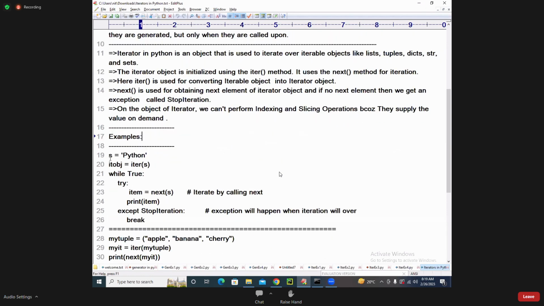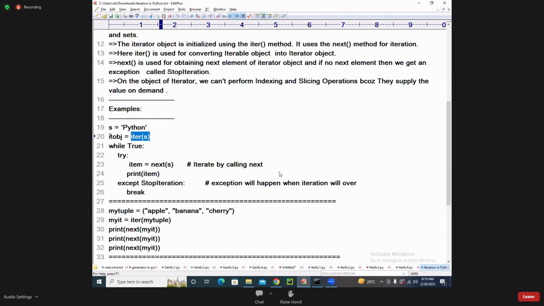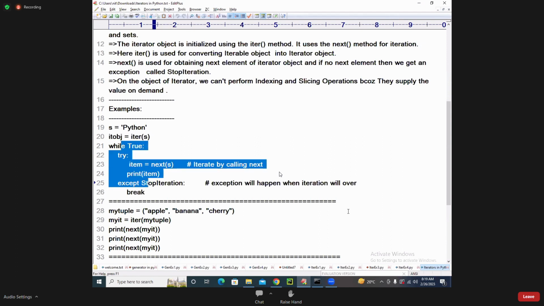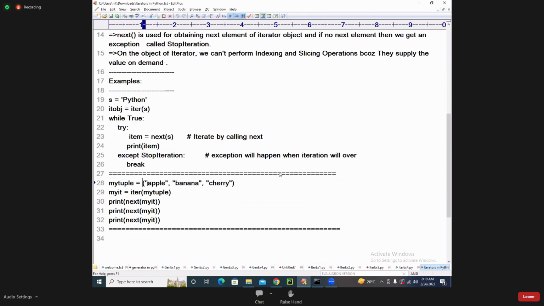Some examples here. s is equal to a Python string, converting it into an iter object, while True, converting the string into an iterator, and got the data. And next is called, what? StopIteration. And next, having a tuple of values, converted into an iterator and getting the values, I used next.